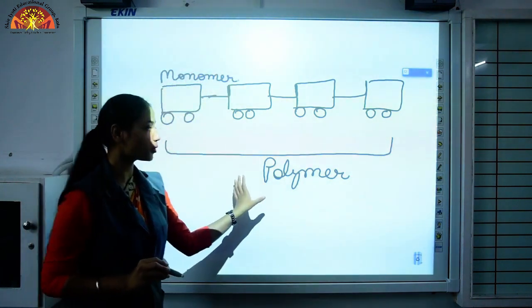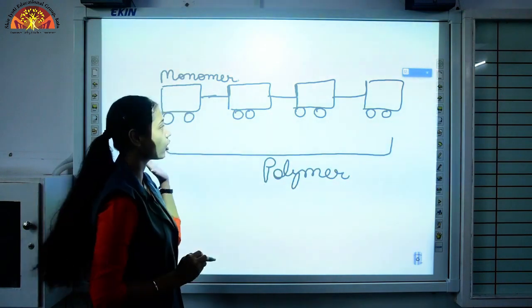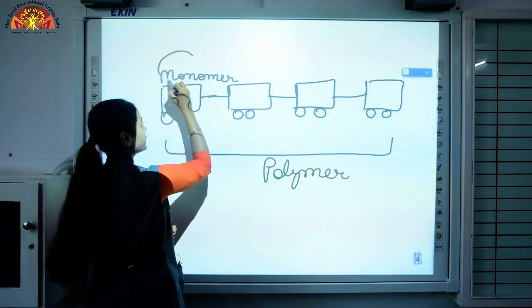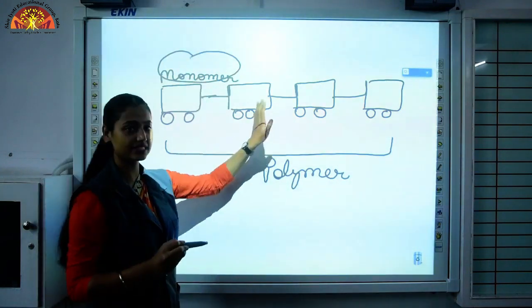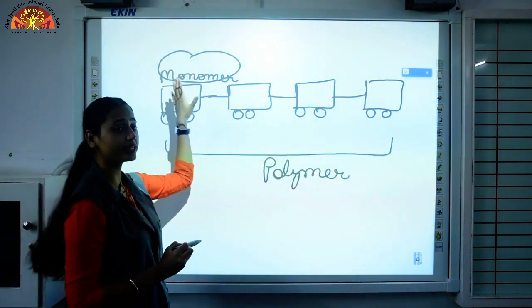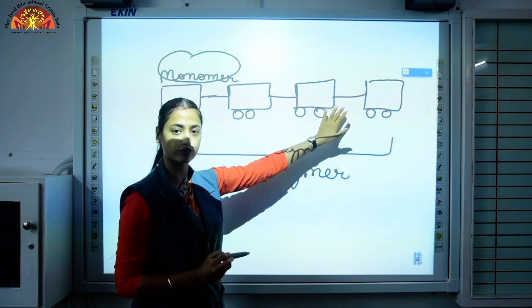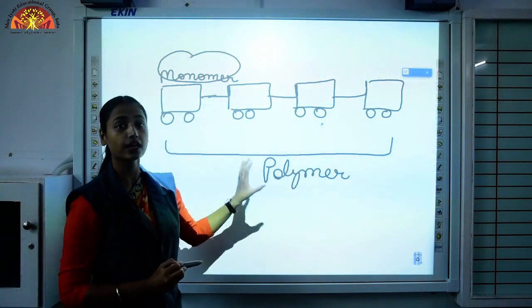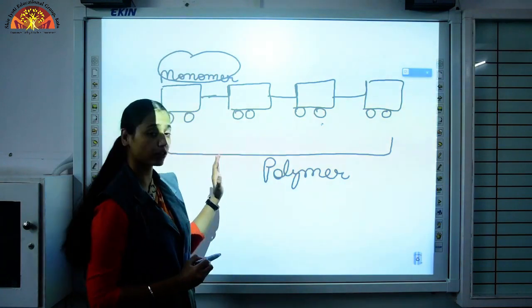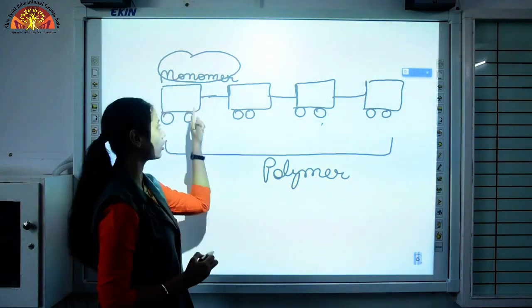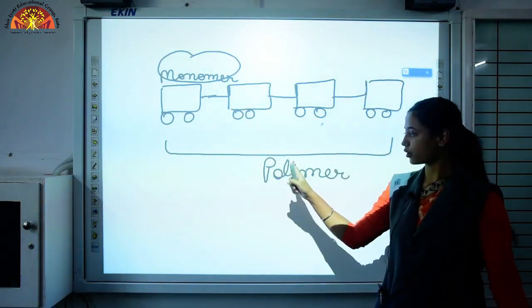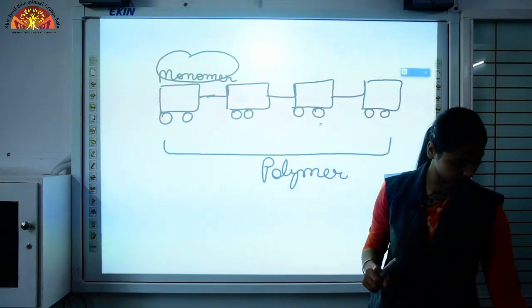So what is polymer? Polymer is a long chain of repeating units called monomer. These coaches are repeating. These monomers are repeating and they form what? They form polymer. Understood what is polymer? And synthetic fibers are made up of these polymers.